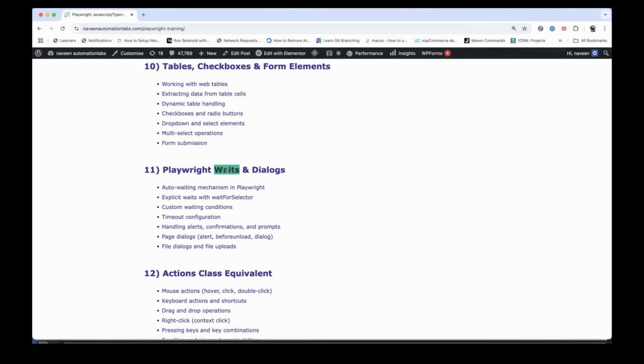Although Playwright has its own wait, we will still see how exactly the auto wait mechanism is working, and can we still apply the explicit wait with the help of waitForSelector? Can we add our own custom wait strategies or conditions? Yes, of course we can do that. Can we configure the timeout configuration, handling the pop-ups, alerts, confirmation pop-ups, and the prompts? Page dialogs like alert, beforeunload, and dialog pop-ups, modal dialog pop-ups are available. File dialogs and file upload pop-ups are available on the page. How to upload the file, how to download the file, we are going to talk about in this particular section.